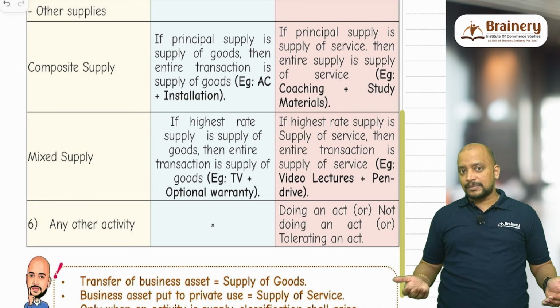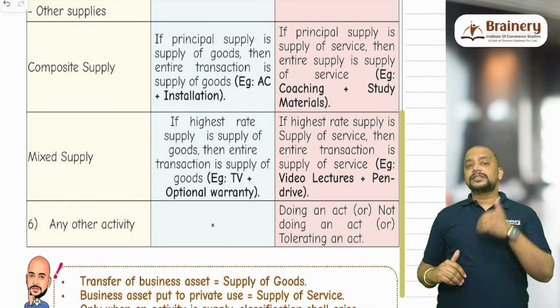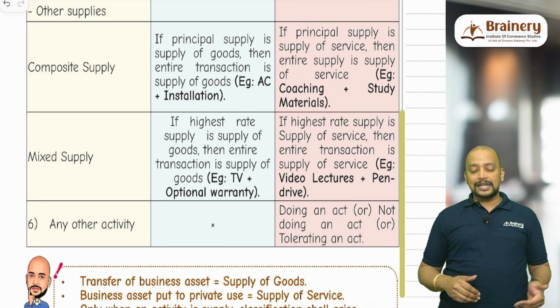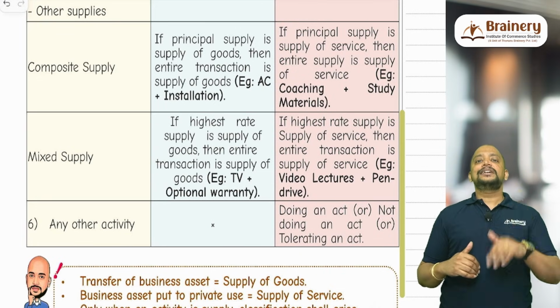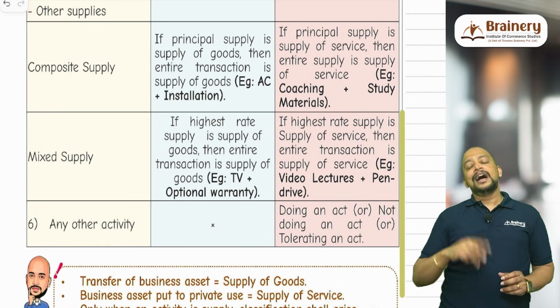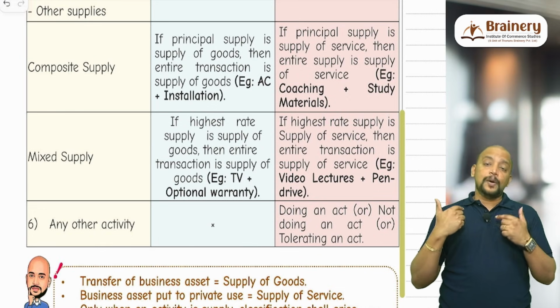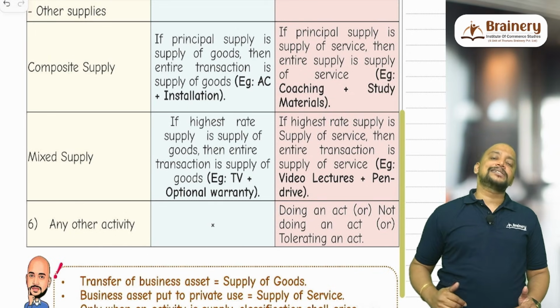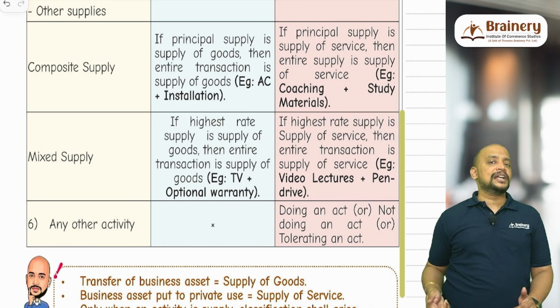If it is a mixed supply, see the highest rate. If the highest rate is goods, entirely it is goods. If the highest rate is service, entirely it is services. For example, TV plus optional warranty. Say TV is 28% and optional warranty is 18%. Now in that case, what is the highest rate? TV. And TV plus optional warranty is not a composite supply, it's a mixed supply because it is not naturally bundled, and TV has the highest rate of 28%, so entirely it will be 28%.